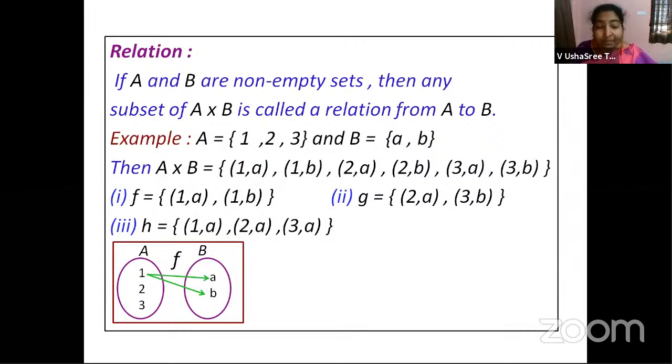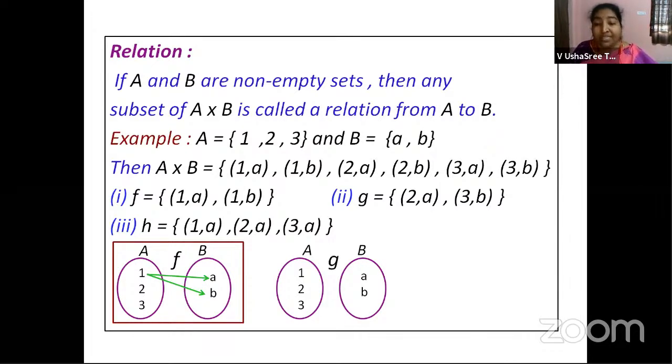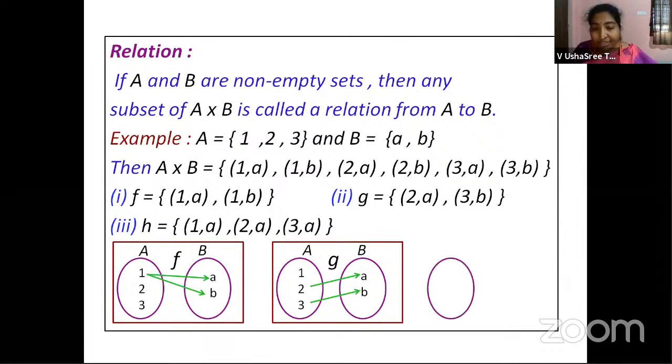And let us see the second one. The same thing, like we are taking two sets A and B with elements 1, 2, 3 and a, b respectively. And over this, we are defining a relation G. Now in this relation G, 2 is mapped to a and 3 is mapped to b. Right, children? Now let us see the last one also, that is H.